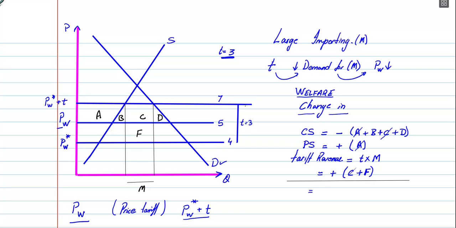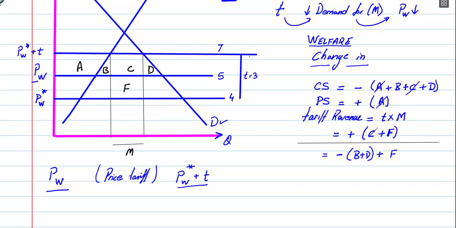What are we left with? Well, we are left with a negative B plus D and a positive F, which is coming from tariff revenue, right? Now, B plus D is how much the country was producing before and how much it's producing afterwards.